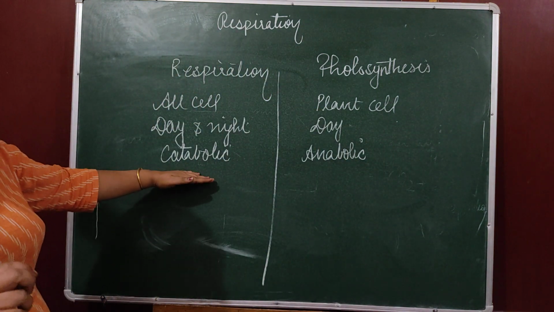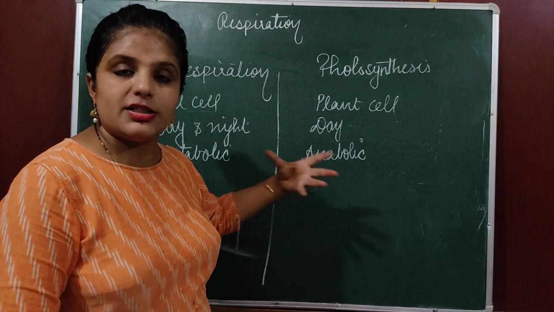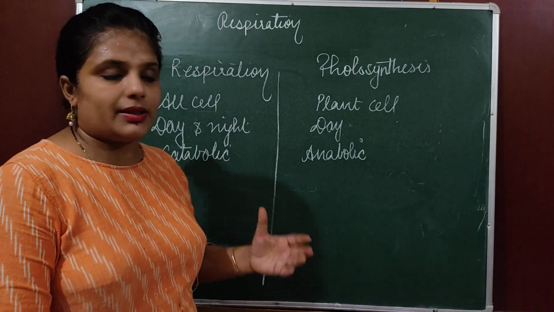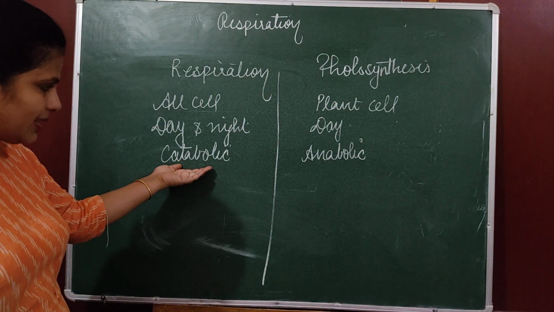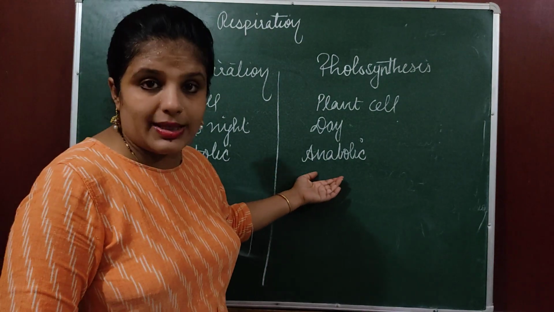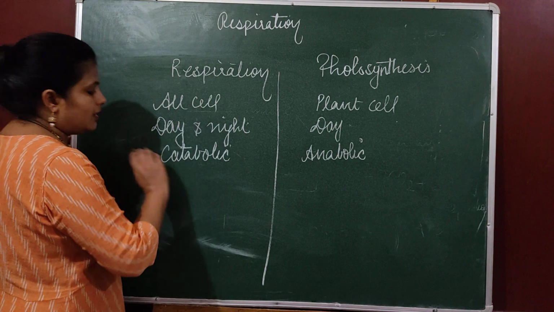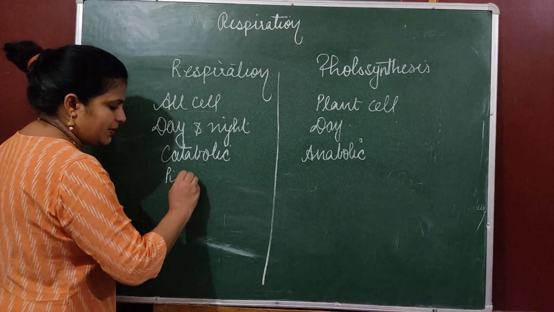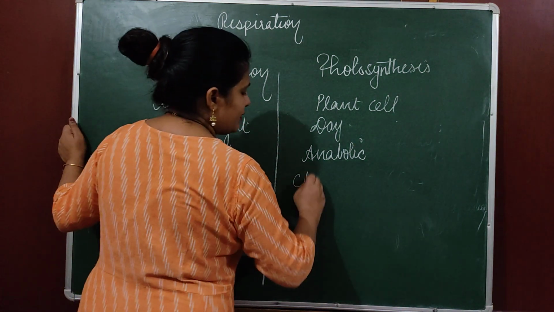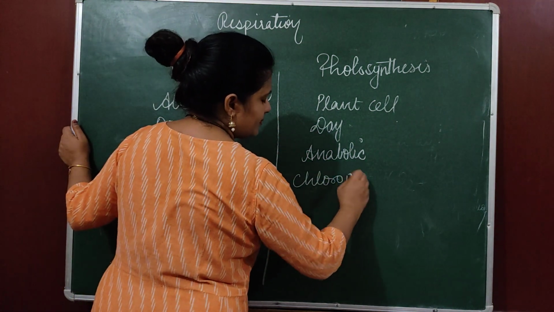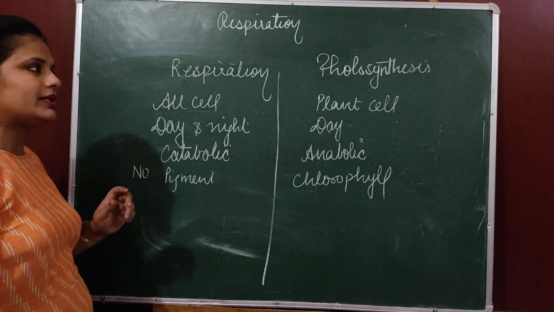ऐसे तो हम देखें रेस्पिरेशन के लिए थोड़ी एनर्जी हमें रिक्वायर्ड भी होती है, सिमिलरली फोटोसिंथेसिस के लिए थोड़ी एनर्जी बनती भी है, बट हम मेन पे बात करेंगे कि मेनली ज़्यादा अमाउंट ऑफ एनर्जी प्रोड्यूस हो रहा है, सो वी कंसीडर इट एज कैटाबॉलिक. Mainly they are using energy, that's why it is considered as anabolic. For respiration, no pigment is required, and for photosynthesis chlorophyll is required. For photosynthesis, sunlight is also required, already we have mentioned that.